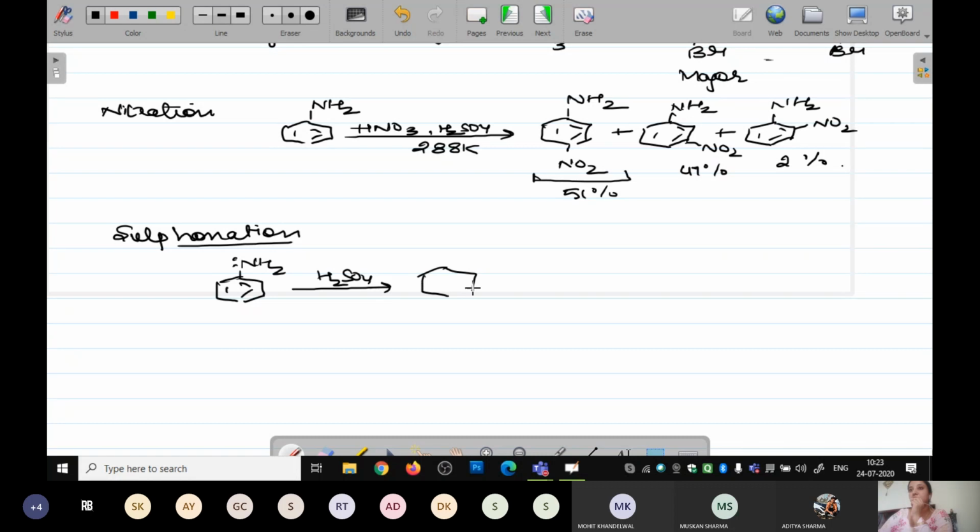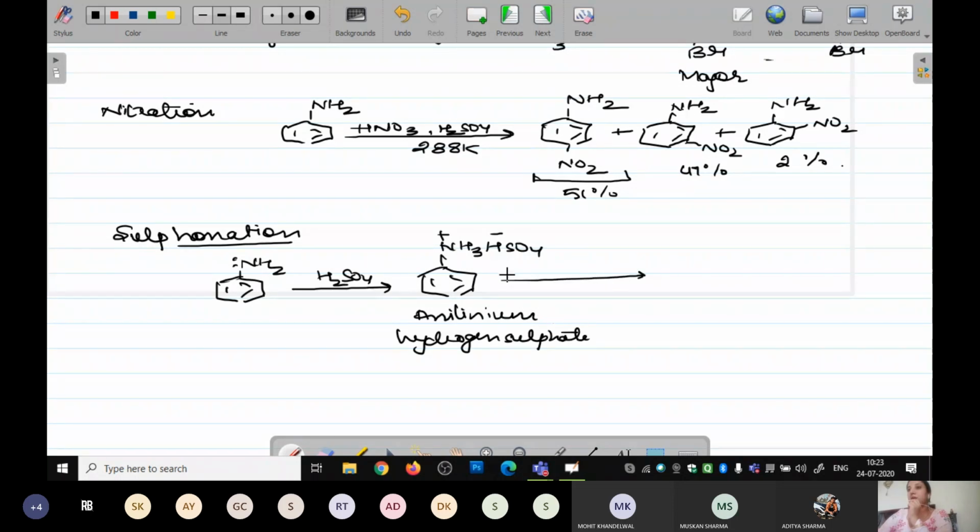So what is it going to form? NH3HSO4. NH3 के ऊपर प्लस चार्ज होगा, HSO4 के ऊपर माइनस चार्ज होगा. It is going to be called an anilinium hydrogen sulfate.